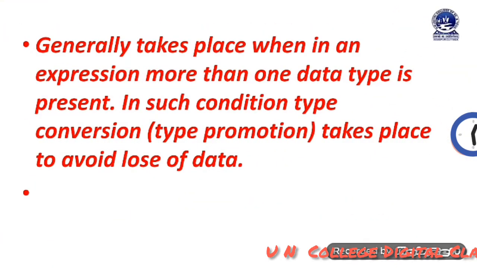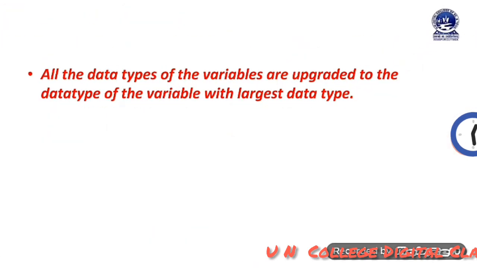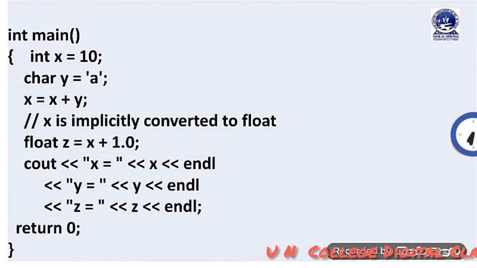Generally, it takes place when in an expression more than one data type is present. In such a condition, type promotion takes place to avoid loss of data. All the data types of the variables are upgraded to the data type of the variable with the largest data type. I will explain this with one example.